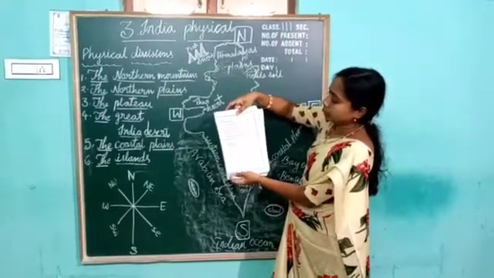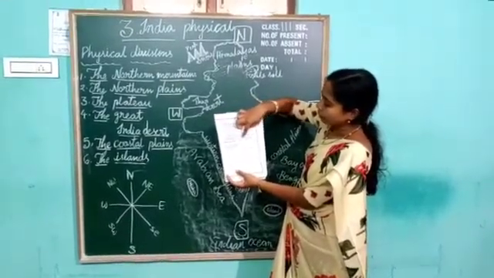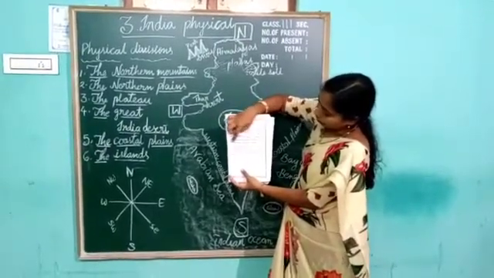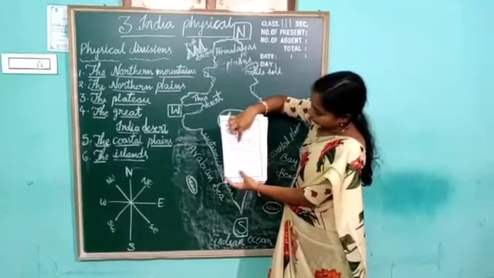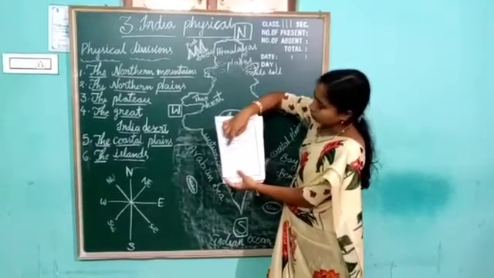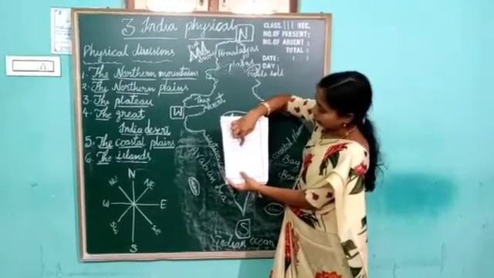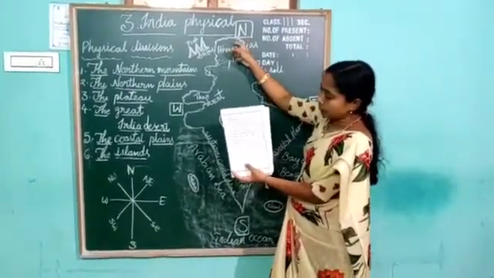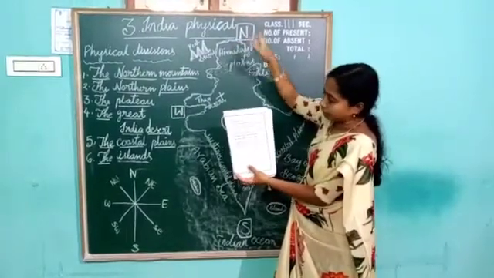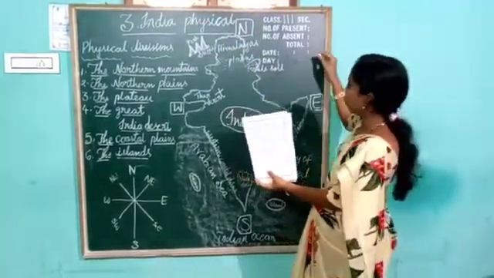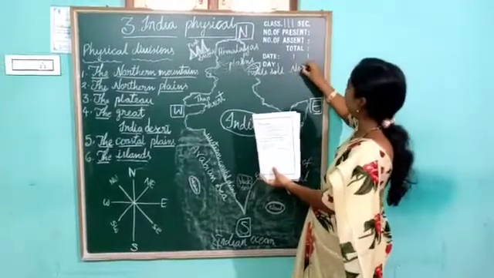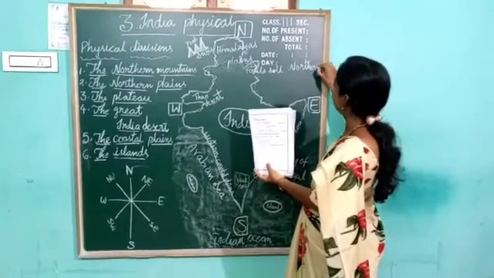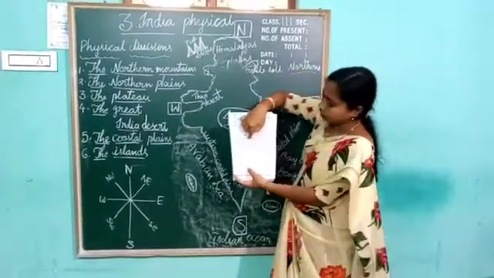Okay. Next exercise, see children, fill in the blanks, choose the right words from the box. See here, some options are given in the box. What are they? Himalayas, desert, northern, cotton, plateau. First blank, read children: high mountains can be seen in the dash. On which side of India can we find the high mountains? Northern side. So the first blank is northern. Option C in the box.